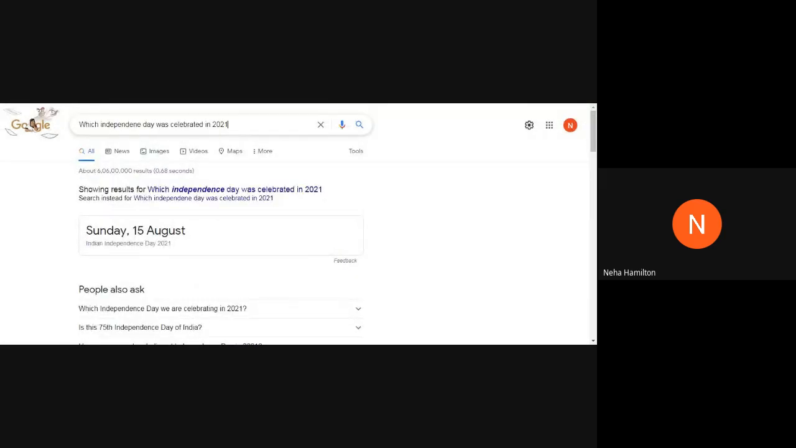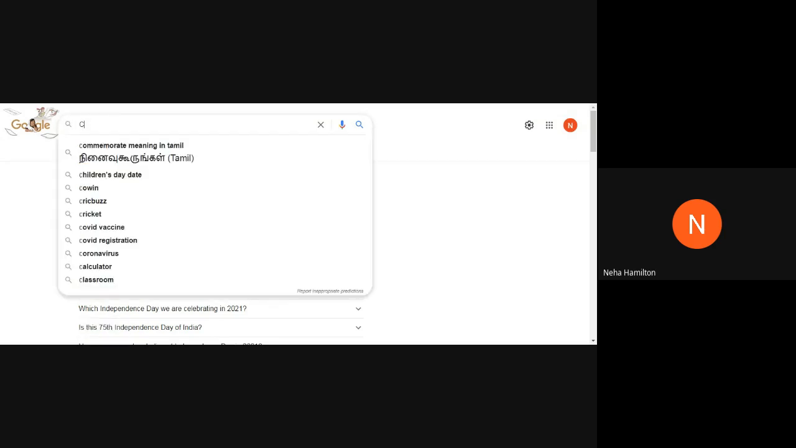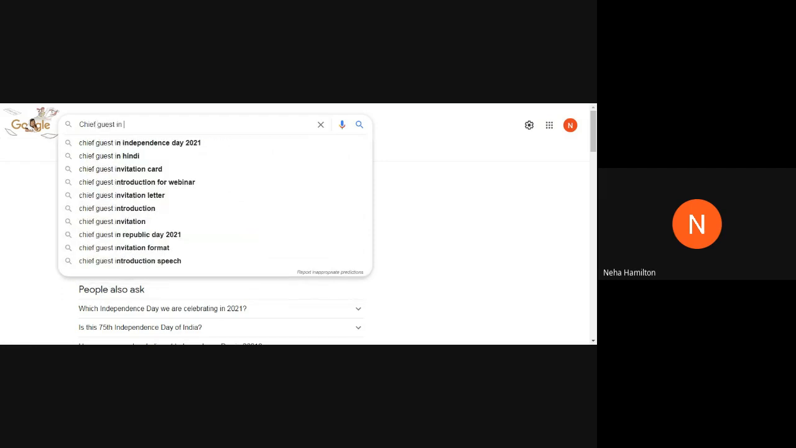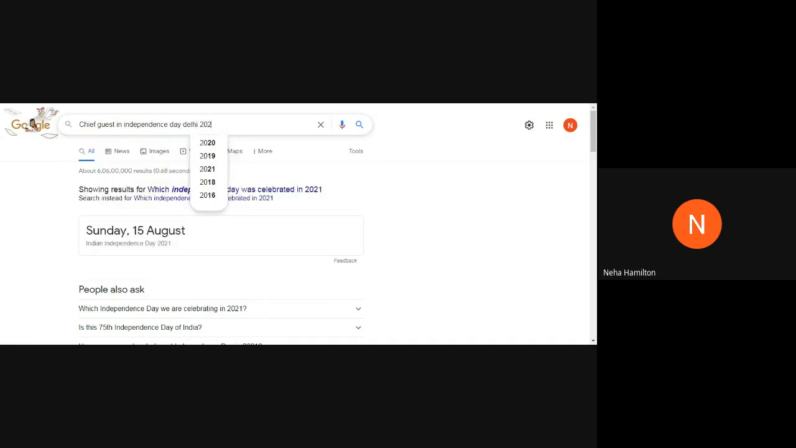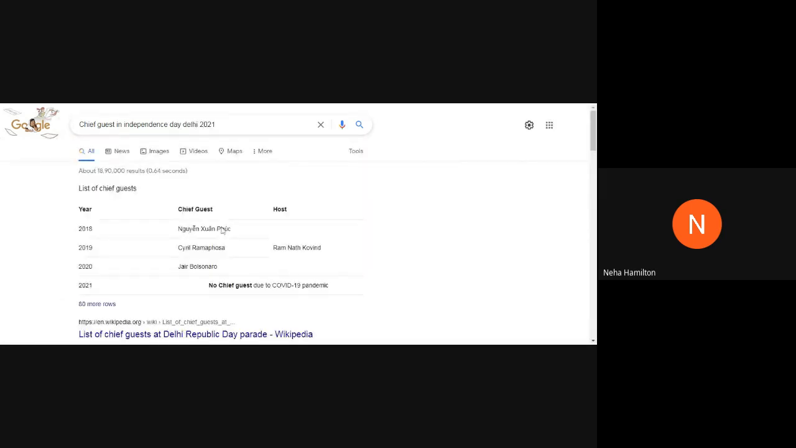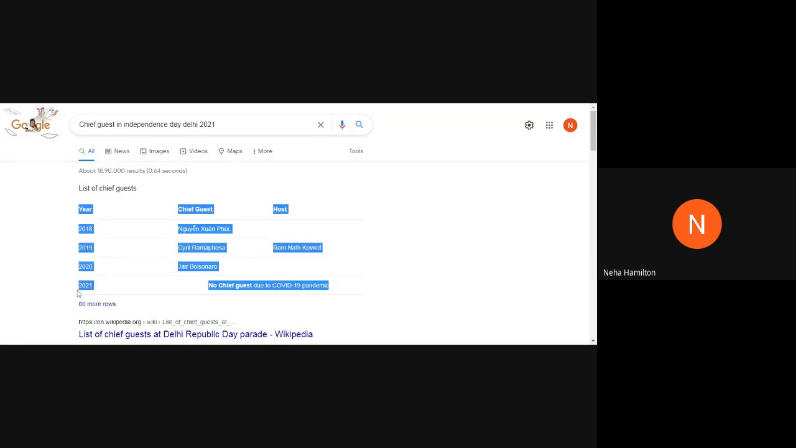For example, if I write chief guest in Independence Day, Delhi 2021. So I will get the list of chief guests: who was there in 2018, who was there in 19, who was there in 20, and in 21 no chief guest due to COVID-19 pandemic. I got my answer in the first line of the search engine result page only.